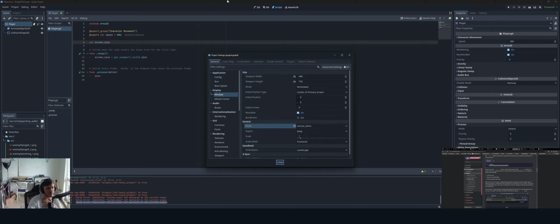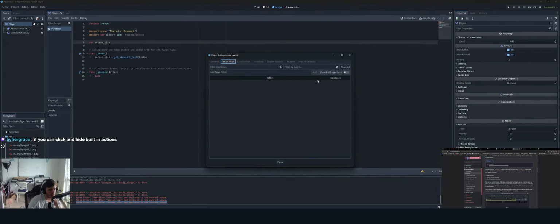So it's under input map. You can click and hide built-in actions.